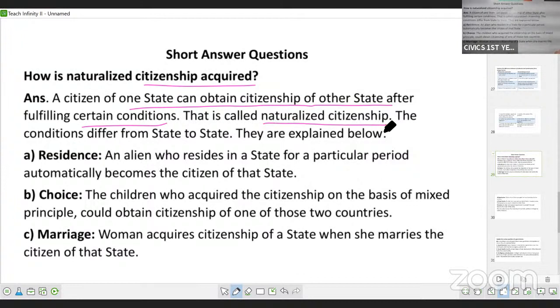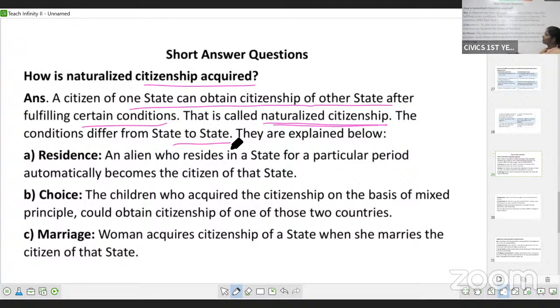See, if you are a citizen of a country by birth, then it is natural citizenship. But when you are taking up the citizenship of some other country, leaving the citizenship of your country, then it is called naturalized citizenship. These conditions differ from state to state.